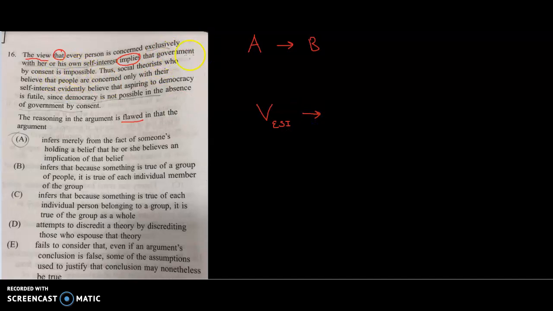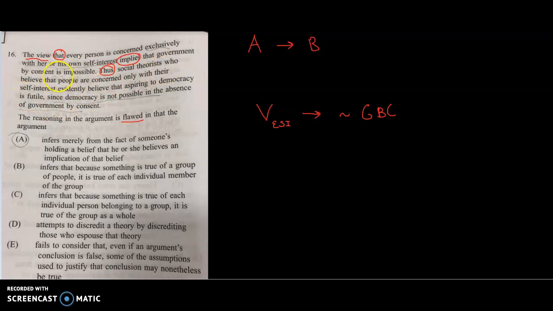So that's a negative word, right? I'm going to put government by consent, GBC. Government by consent can't happen. It is impossible. So there's that claim in the first sentence. All right. And then we have thus. So something's going to follow from this. Thus, social theorists, who we didn't talk about here, but okay, this group of people who believe that people are concerned only with their self-interest.